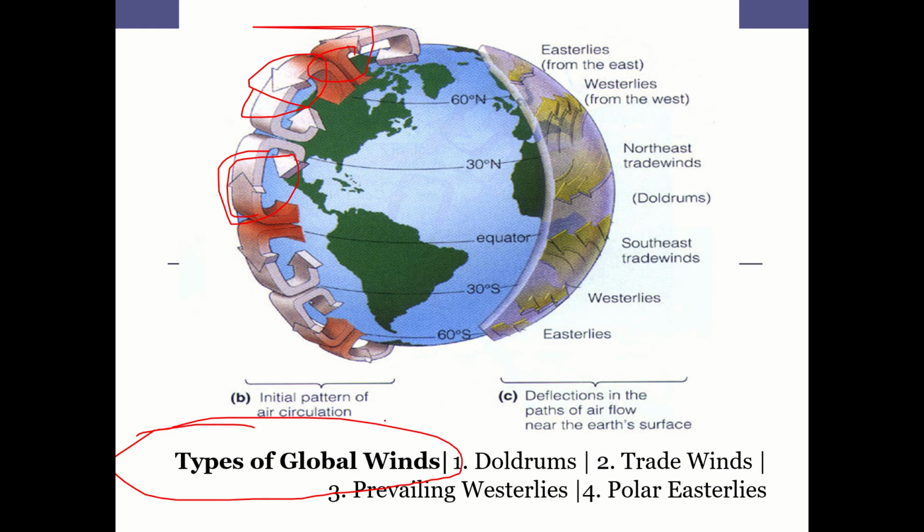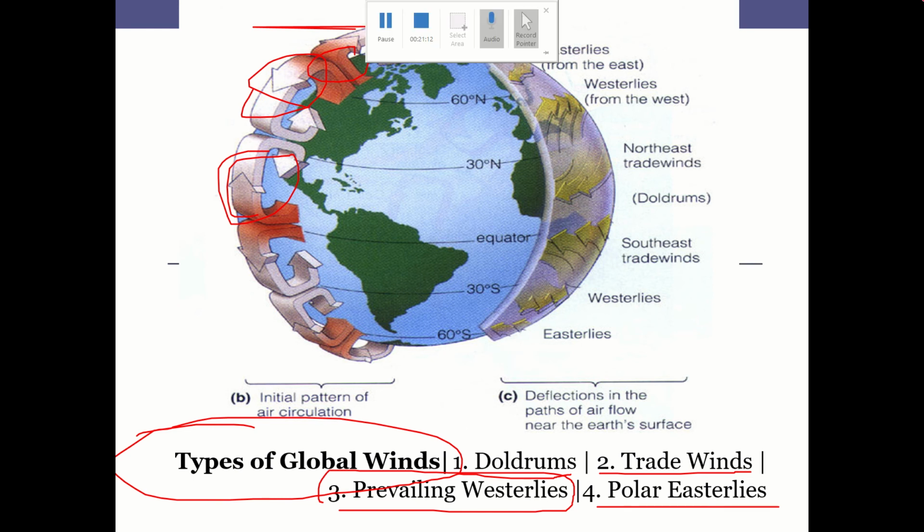If you see the overall types of global wind, the first one is called doldrums, the second one is called trade winds, the third one is called prevailing westerlies, and polar easterlies. What are these global winds, and how do we understand them? Maybe we'll have a quick look at it, and then we will stop with that.